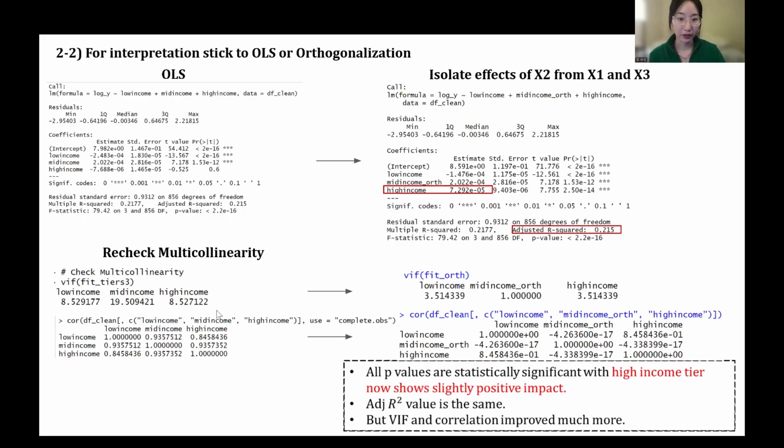Now, for interpretation, we used orthogonalization, isolating each predictor's unique contribution. After orthogonalizing the mid-income tier, all 3 coefficients became statistically significant, and multicollinearity dropped sharply, and VIF values fell below 5. The high-income tier now shows a slightly positive impact, indicating more students would enroll even with higher tuition.